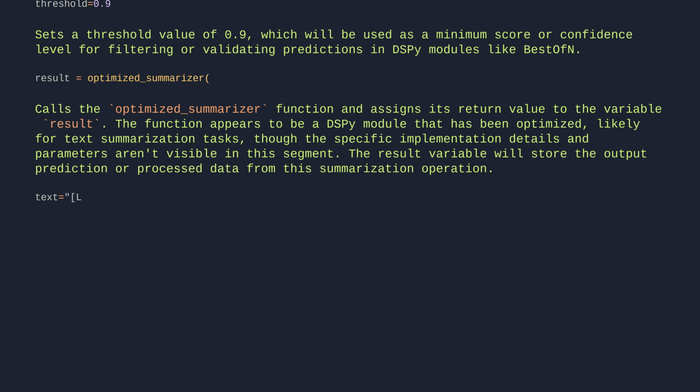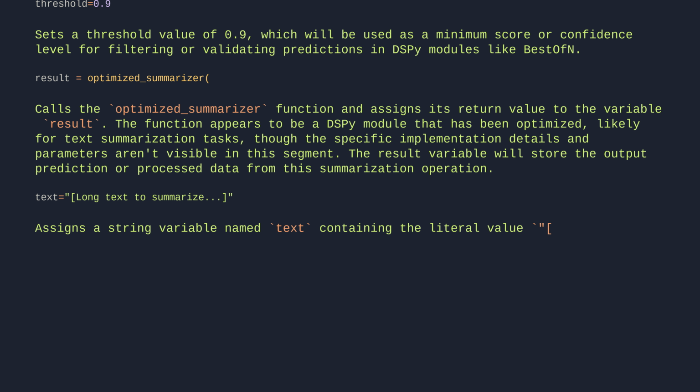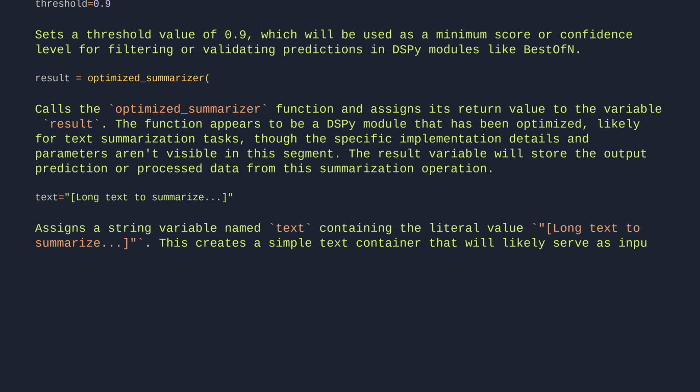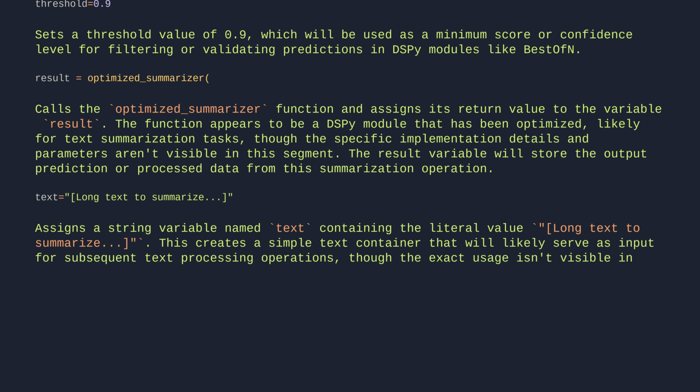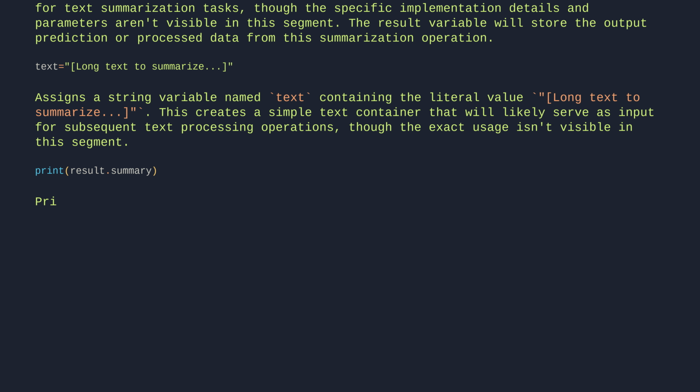text = long_text_to_summarize. Assigns a string variable named text containing the literal value "long text to summarize". This creates a simple text container that will likely serve as input for subsequent text processing operations, though the exact usage isn't visible in this segment. print(result.summary). Prints the summary attribute of the result object, displaying its contents to the console.